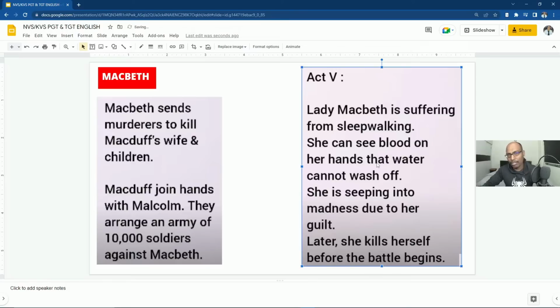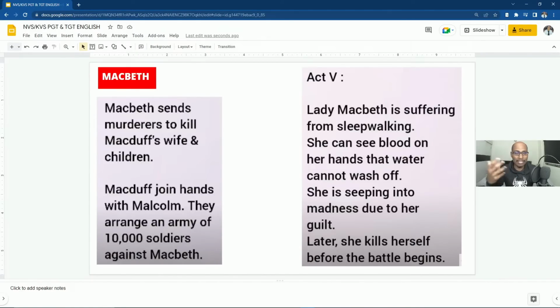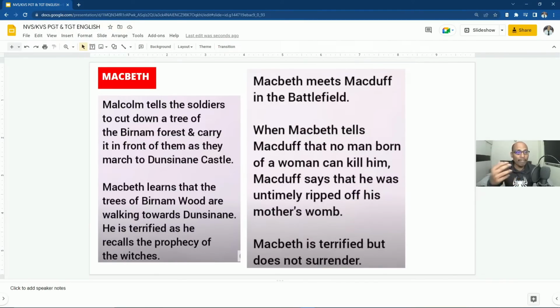Lady Macbeth, now we are moving to Act 5. Lady Macbeth is suffering from sleepwalking and insomnia. She can see blood on her hands that water cannot wash off. She is sinking into madness due to her guilt. So she lost her mind. She was haunted by the guilt of the crime which she had committed. Later, she kills herself before the battle begins. So she commits suicide.